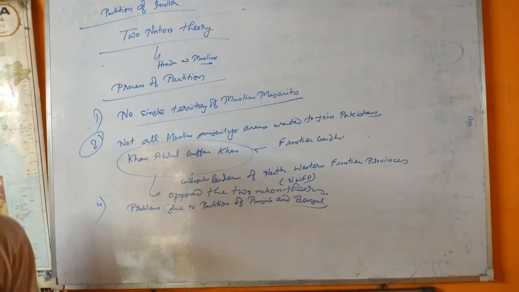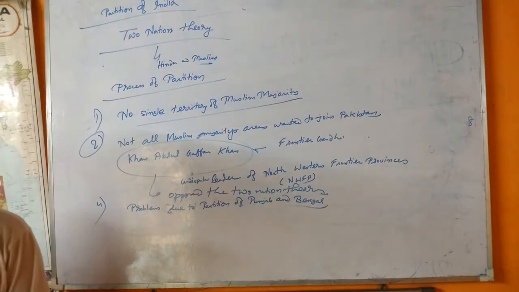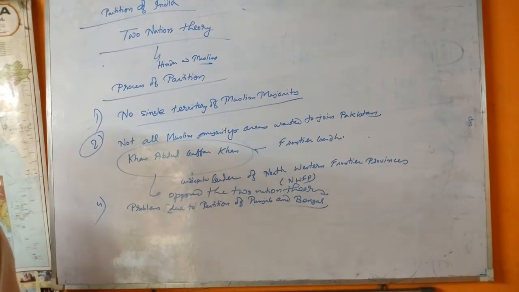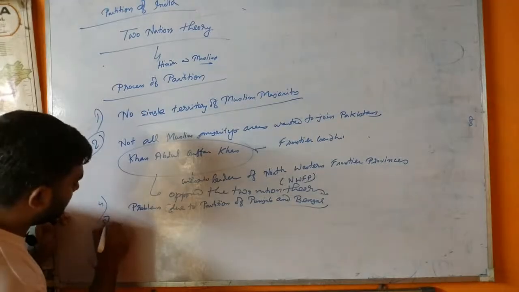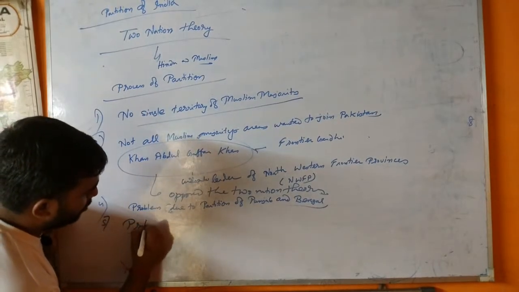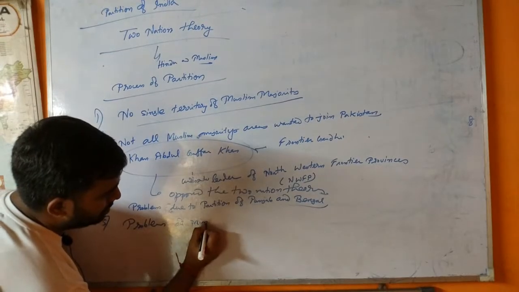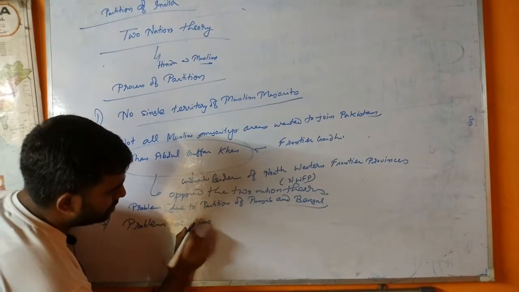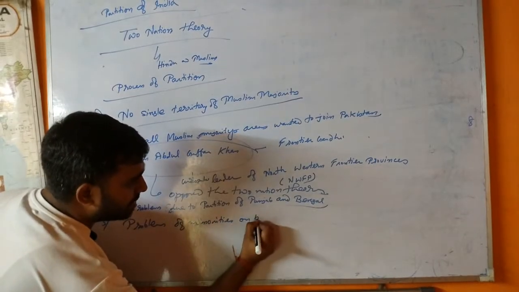This was related to the fourth and the most intractable of all the problems of partition, the problem of minorities on both sides.